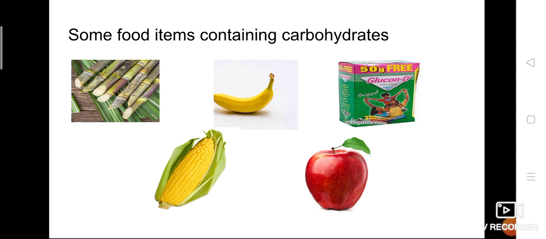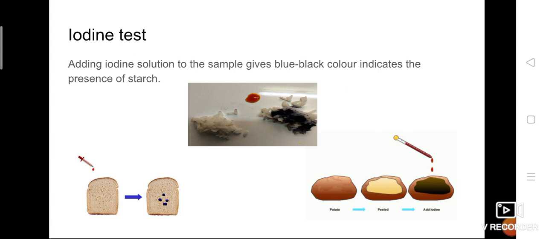For that only we are going to perform a test called the iodine test. What test? Iodine test. If we do the iodine test on any food item, and that food item contains a rich source of carbohydrate, definitely a positive result will be shown.